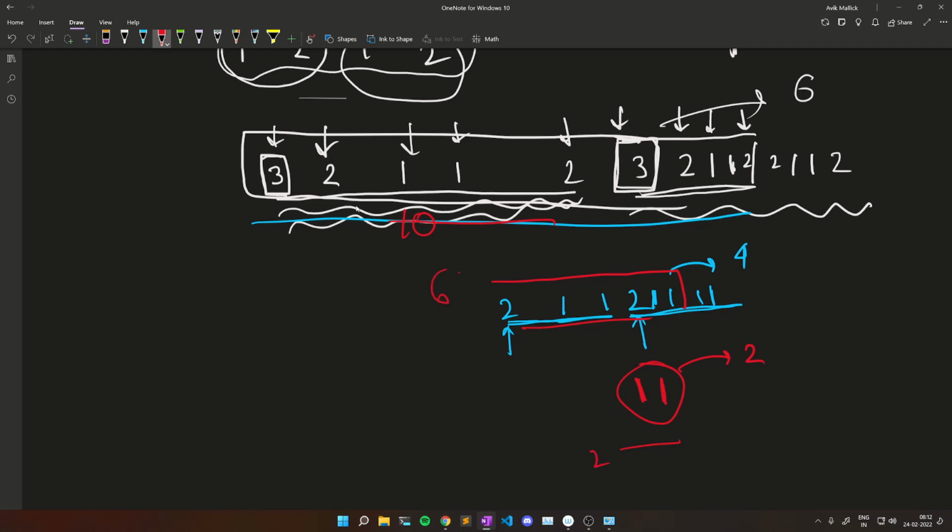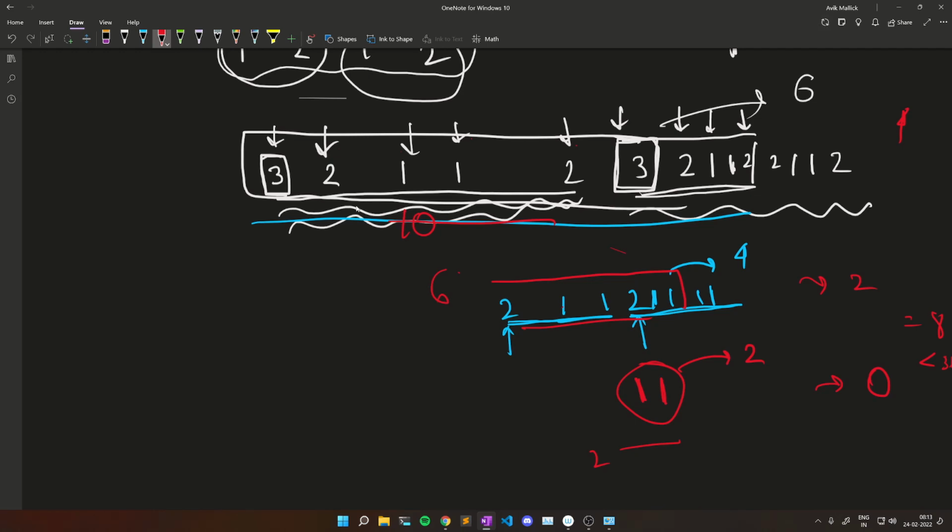And how many operations have we done? Here we have done 4. We have inserted 4 elements, 4 operations. Here we have inserted 1 2 two times, so 2 operations, and here we have not inserted anything. So in total we have done 8 operations, which is less than n square, which is 36. So this way we can create the tandem repeats.